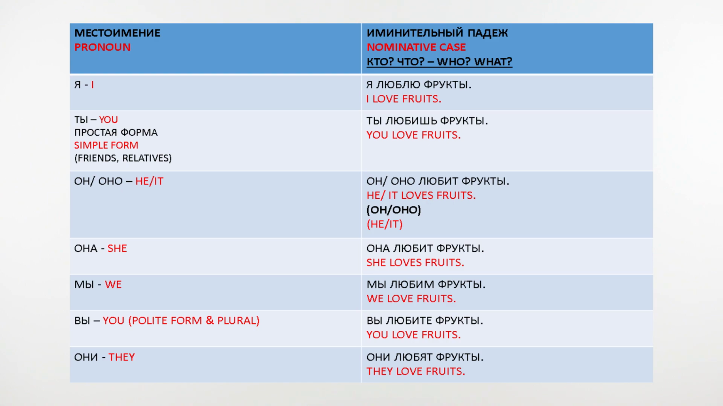Мы. We. Мы любим фрукты. We love fruits. Вы. You. Вы любите фрукты. You love fruits. Они. They. Они любят фрукты. They love fruits.